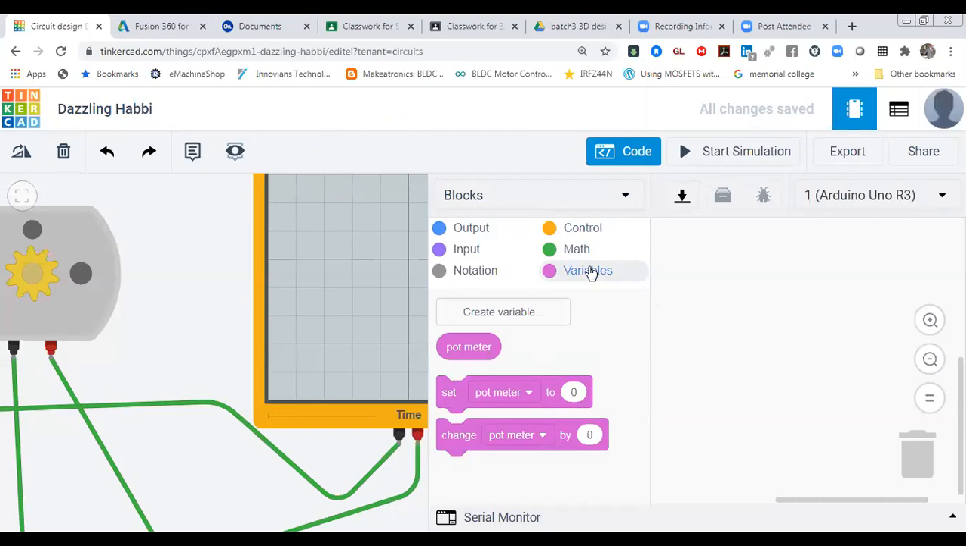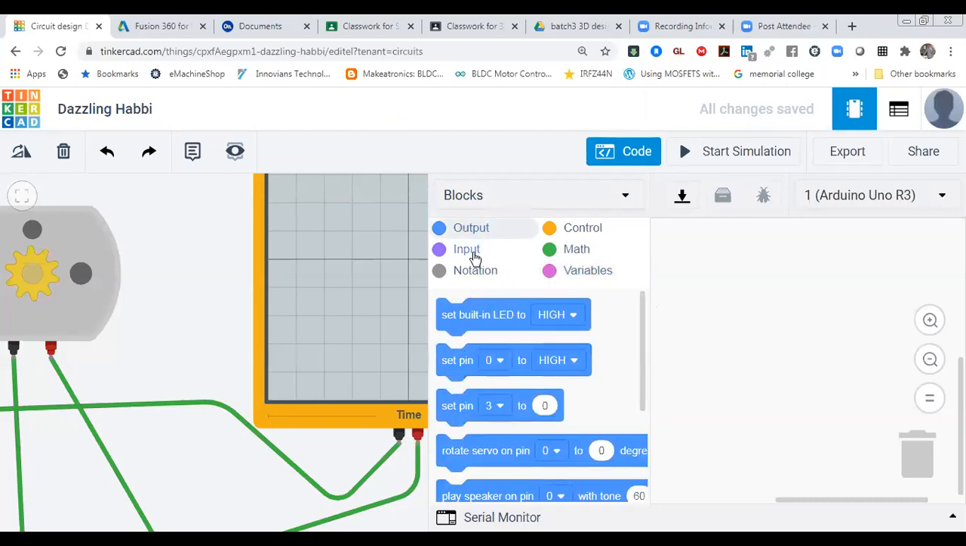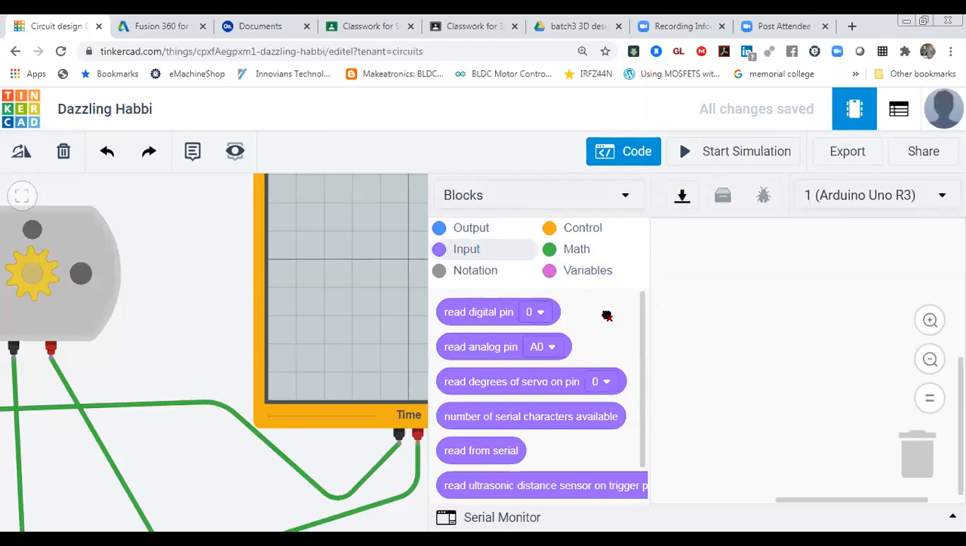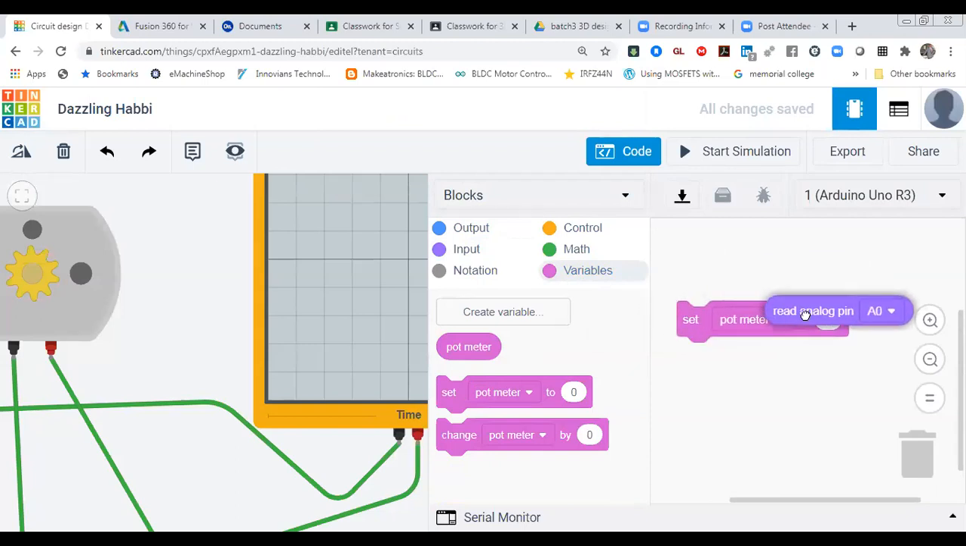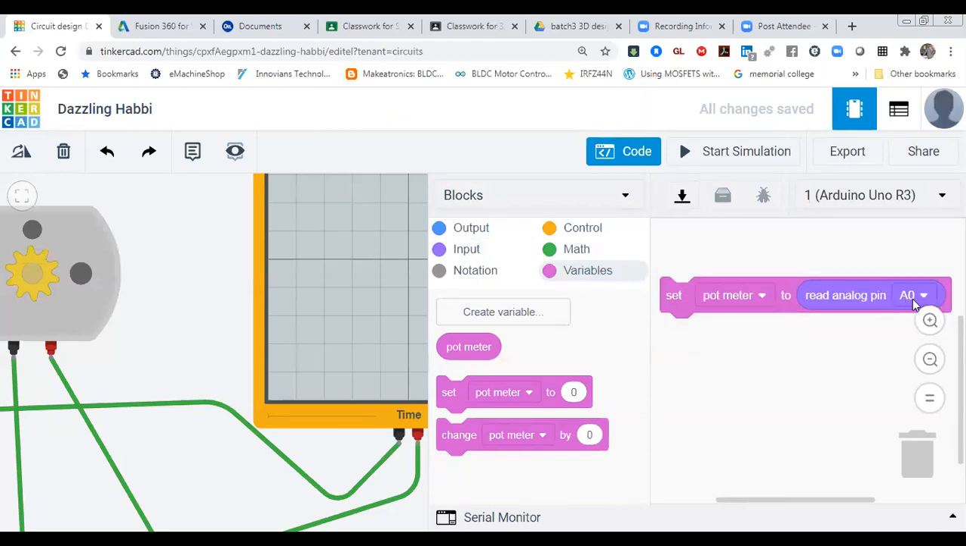So what we have to do, we are going to connect one potentiometer. So go to input, read potentiometer value, read analog signal, and after that we have to convert that value. That value we have to store in potmeter, so let's store it in the variable potmeter, set it. Whatever value we are reading from that analog pin, we are storing in a variable with the name potmeter. So that value we can read from any pin.